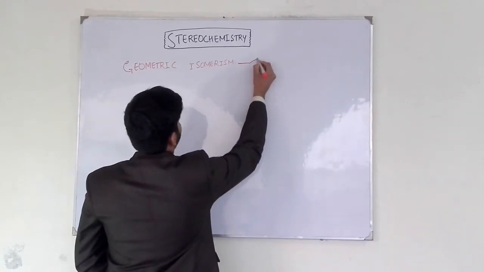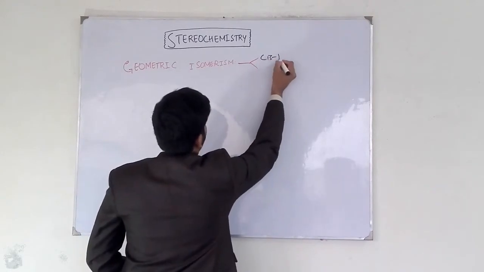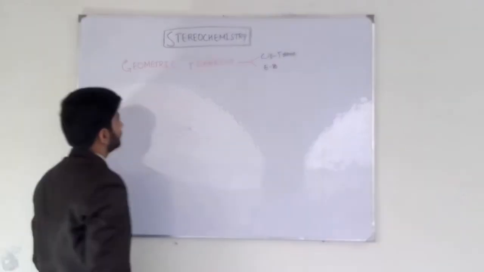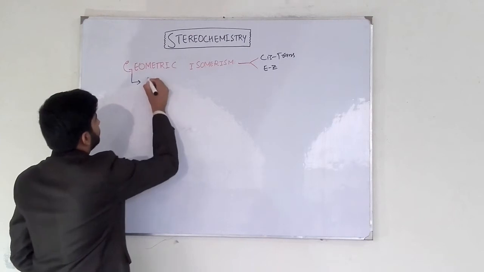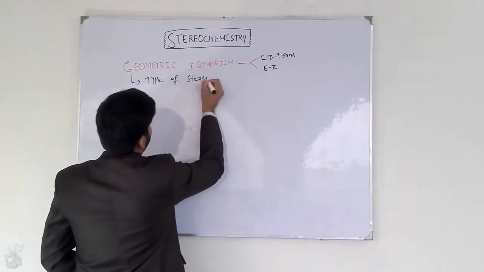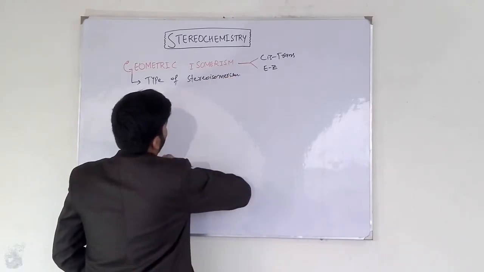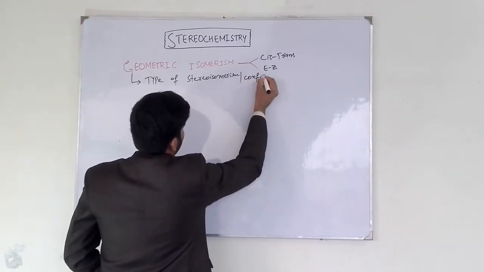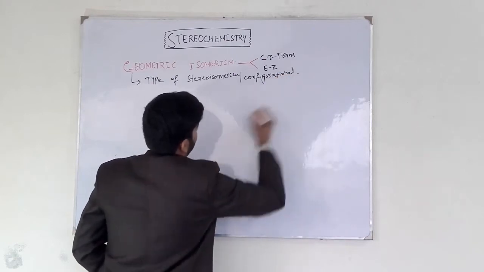Geometric isomerism is also known as cis-trans isomerism. It is also known as EZ isomerism. Geometric isomerism is a type of stereoisomerism, and more precisely, we can say that it is a type of configurational isomerism.